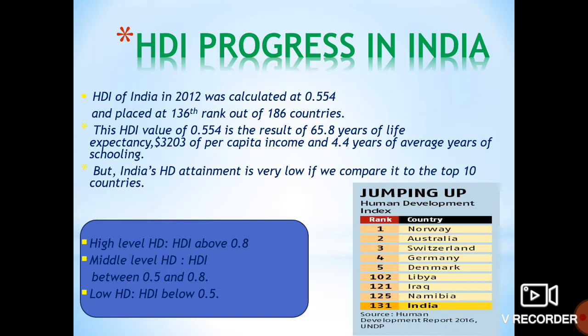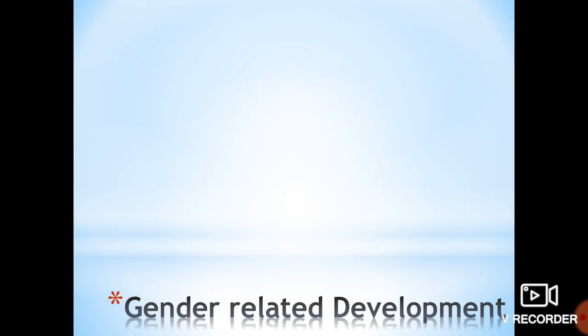And you can see that in 2016 the rank has come up to 131st position. India is on 131st rank out of 186 countries. So India is lagging very far behind. And now we will see what the next concept is.